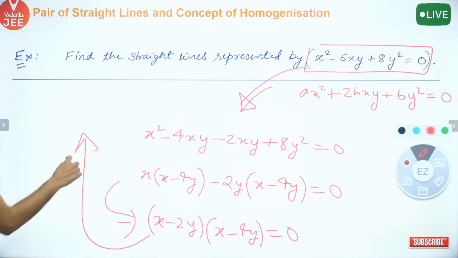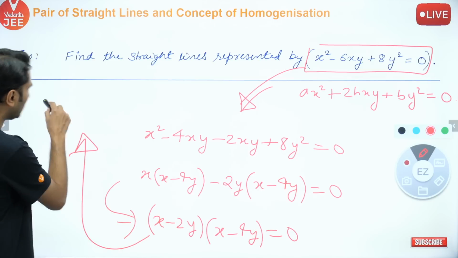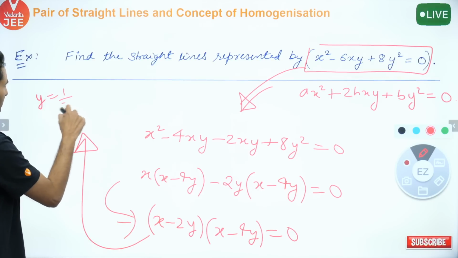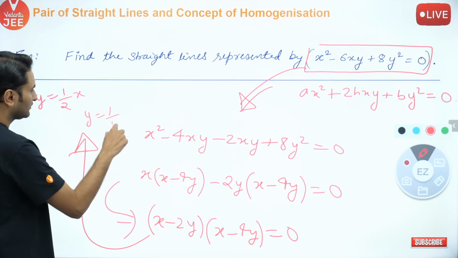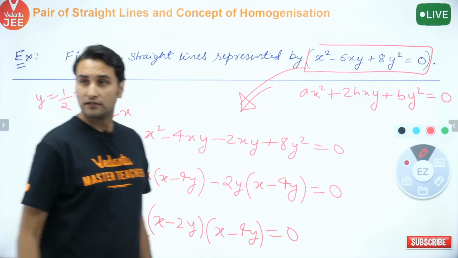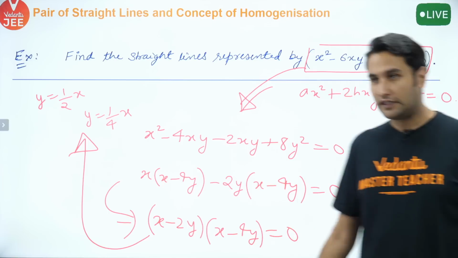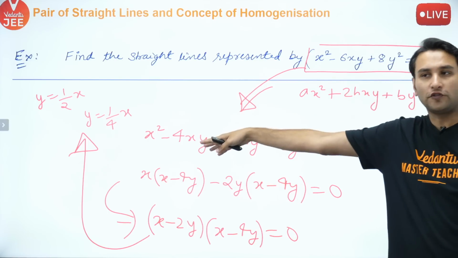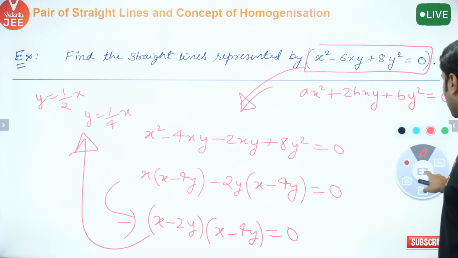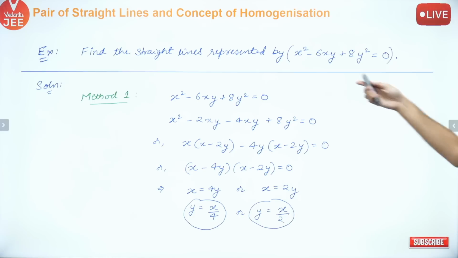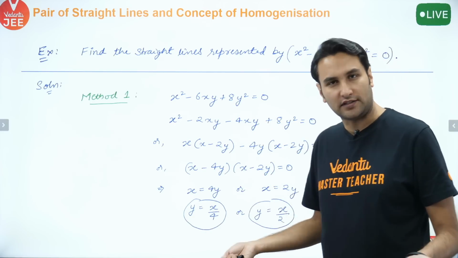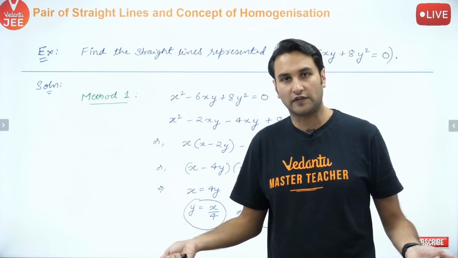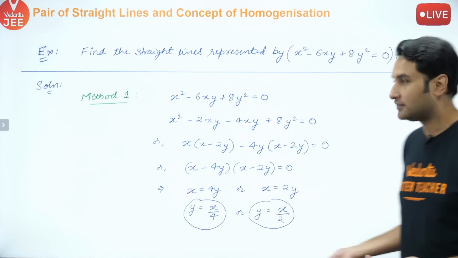क्या बना? इट मीन्स व्हाट आर द टू लाइंस? y is equal to half x, if I am not wrong, and y is equal to 1/4 x. Am I correct? ठीक है ना? तो ये आ गया, दिस इज वन वे ऑफ विजुअलाइजिंग इट. अनदर वे टू विजुअलाइज द सेम थिंग बच्चों, ये रहा आपका फैक्टराइज वाला मेथड. I just factorized it because it was very easy to factorize here. It won't be easy to factorize always, but it was very easy to factorize here, right?